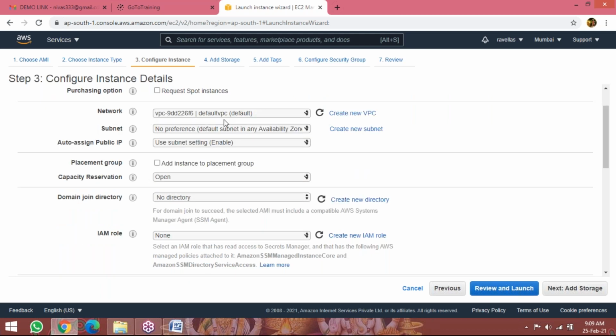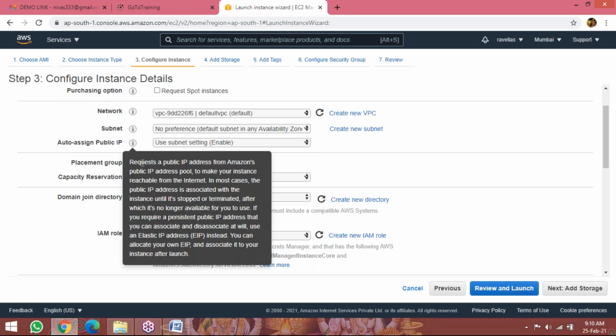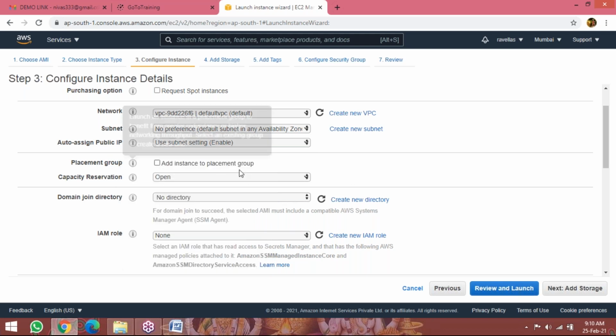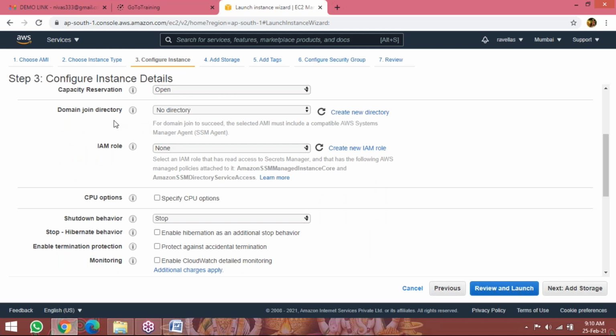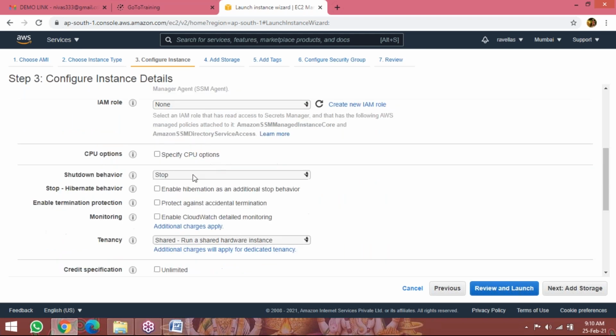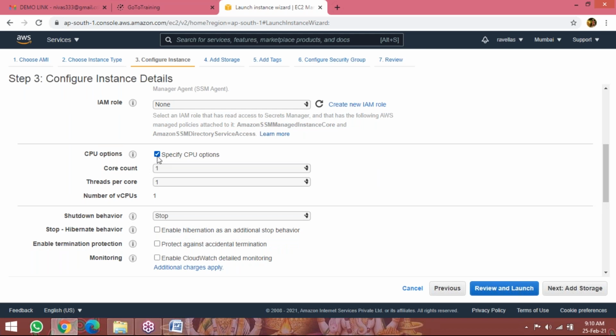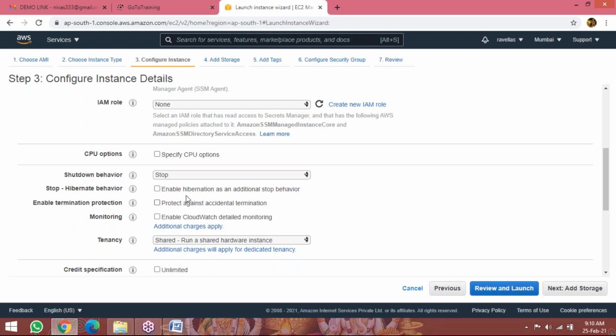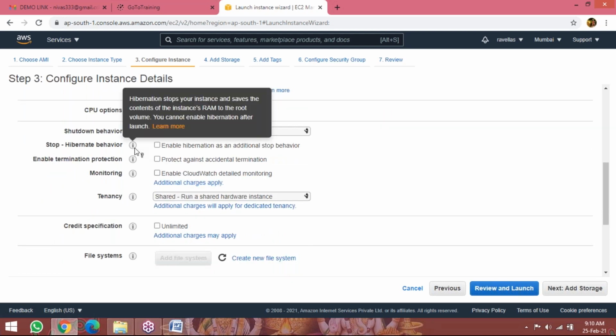So network, default VPC, which is allocated by Amazon only. Subnets, no preference, automatically they can select the availability zone which is available. Auto-assign public IP, enable. Placement group, nothing. Capacity reservation, open. Domain join directory, no domain. We don't have any domains. IAM users, we have not yet discussed. CPU options, if you want to specify any CPU core count, threads per core, number of vCPUs, you can select here. But I don't want, I need only one CPU.